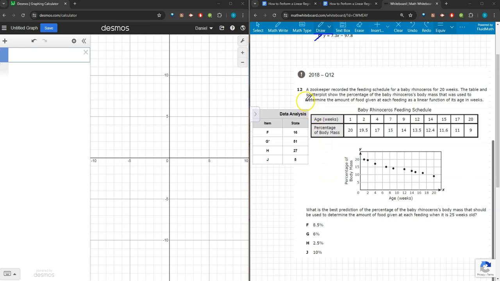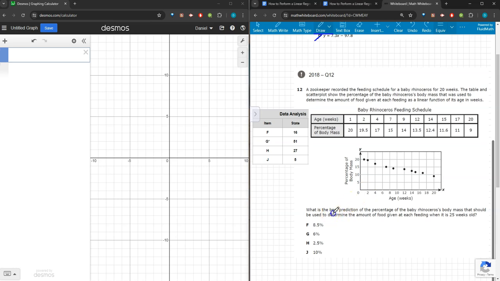To begin, it says, a zookeeper recorded the feeding schedule for a baby rhinoceros for 20 weeks. The table and scatter plot show the percentage of the baby rhinoceros's body mass that was used to determine the amount of food given at each feeding as a linear function of its age in weeks. So we're given this table and the scatter plot.